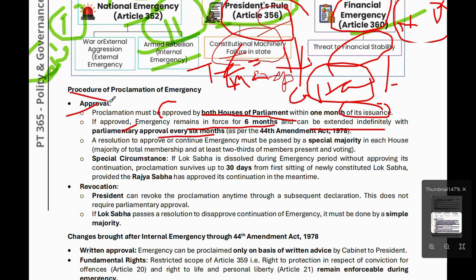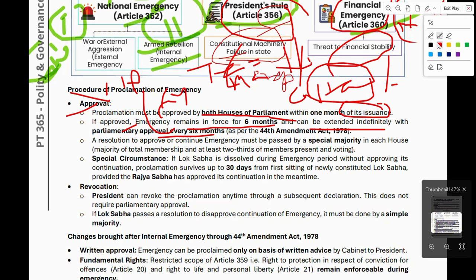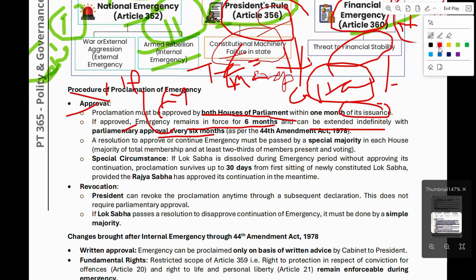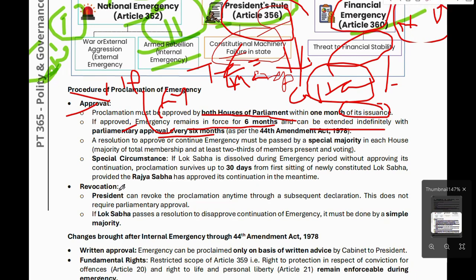You need the approval of both Lok Sabha and Rajya Sabha. This resolution must be passed by a special majority in each house of Parliament. A special majority means a majority of the total membership and at least two-thirds of members present and voting.